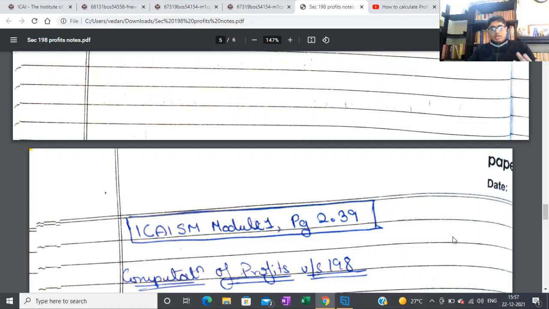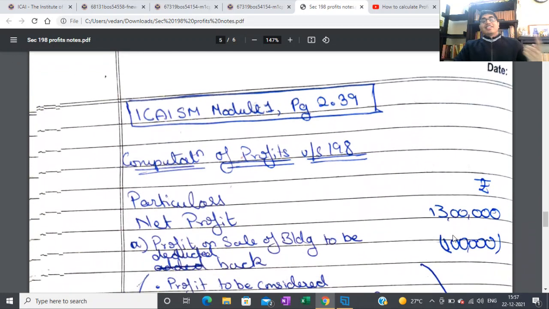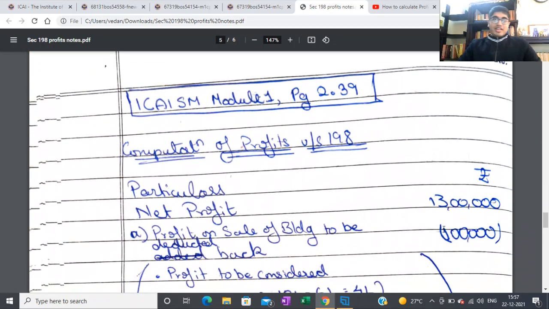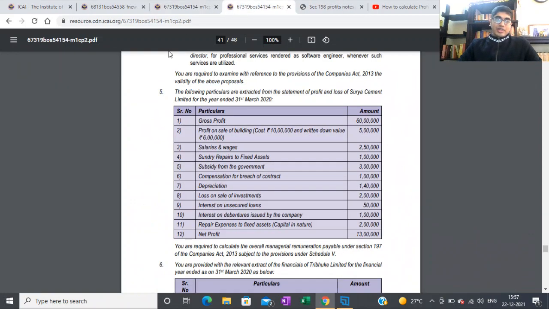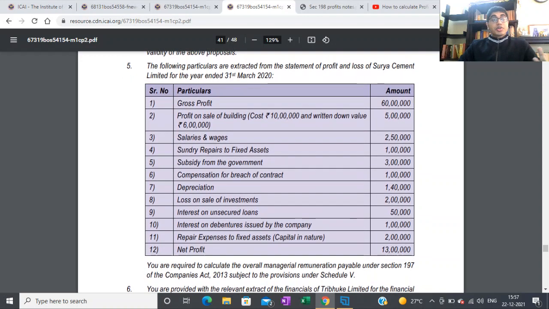So that's fine. Now let's just see the study material. One question is there, so I'll show you that question, and I've solved that question also because I think it is good to solve. There are 2 questions as per my knowledge. There's one question in the study material and one question that came in December 2021. So if you look at those 2 questions, I think we can get a good grasp of this particular section from an examination point of view.